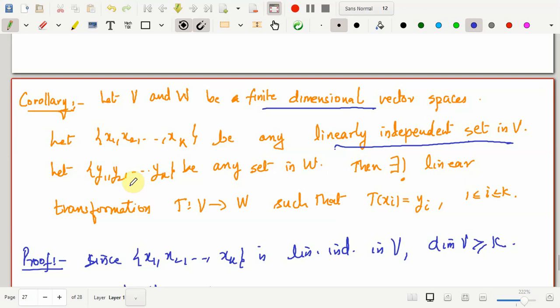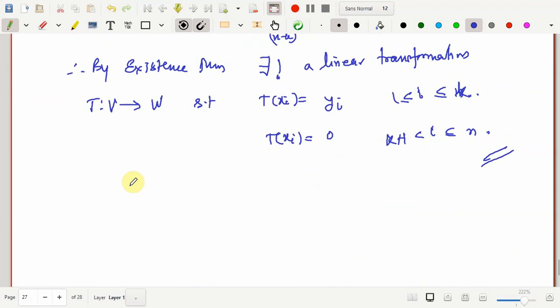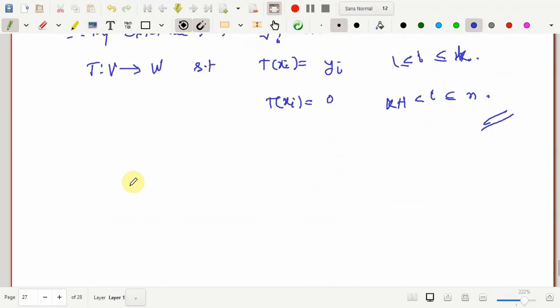And this has a huge application in checking whether we can have a linear transformation which maps a certain point in the domain to a certain point in the codomain.